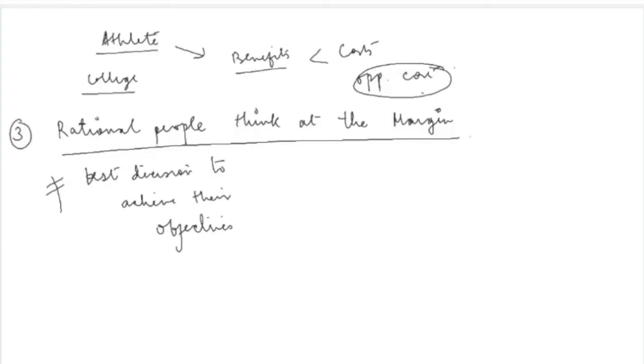Suppose you have a certain amount of money with you. A lot of times your decision would revolve around whether I should spend this much extra. What is the cost of spending extra on a certain product, on a certain thing? So a lot of times we compare the marginal benefit with the marginal cost.